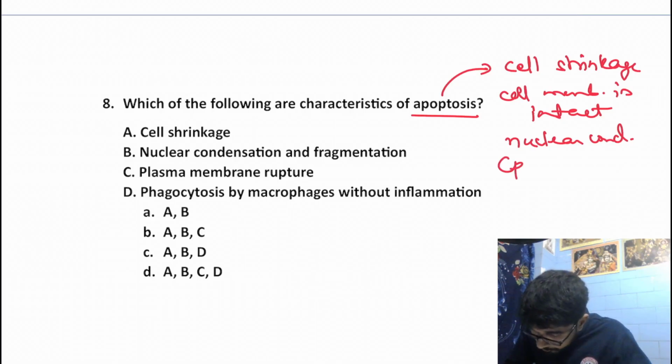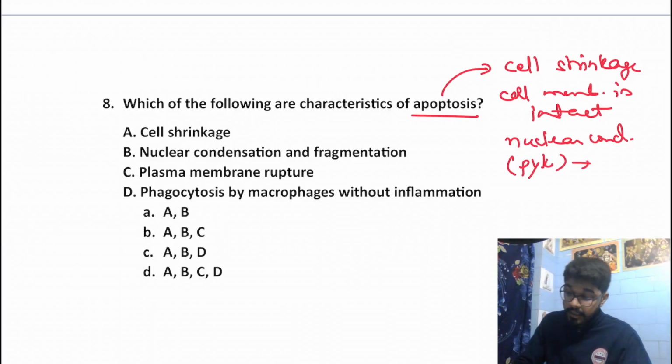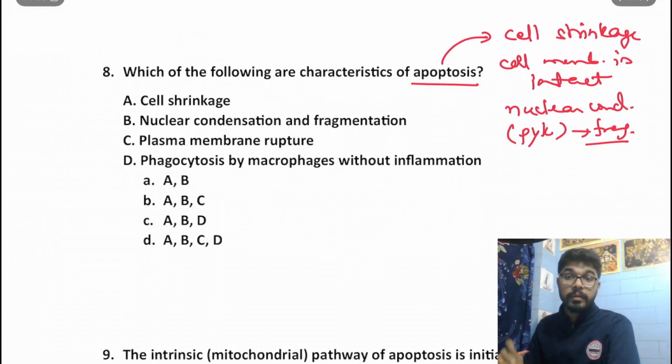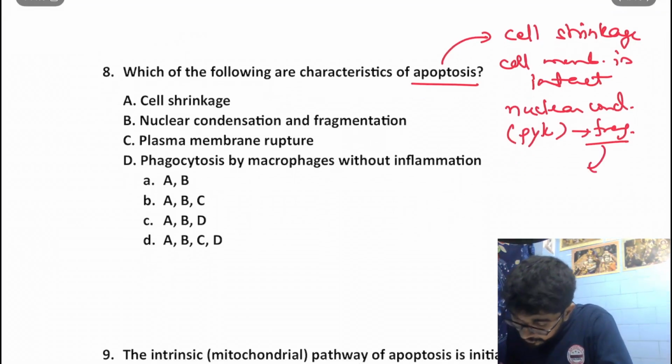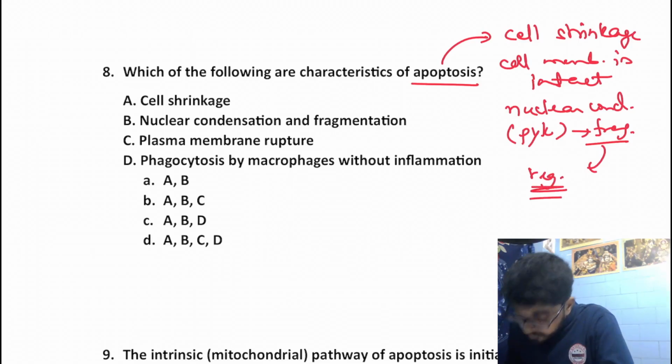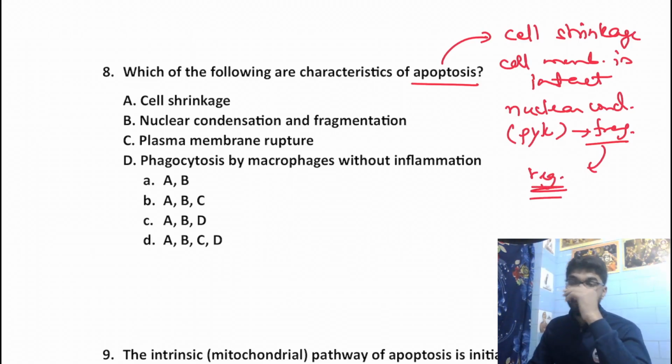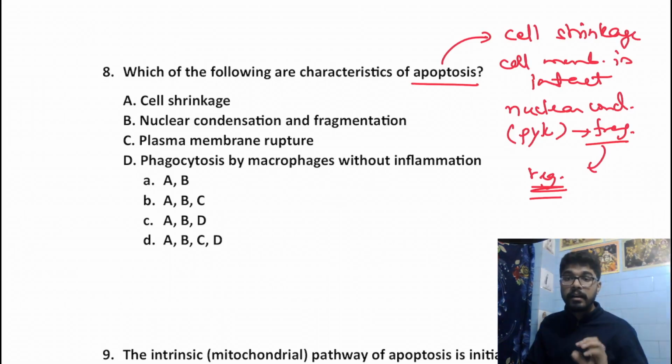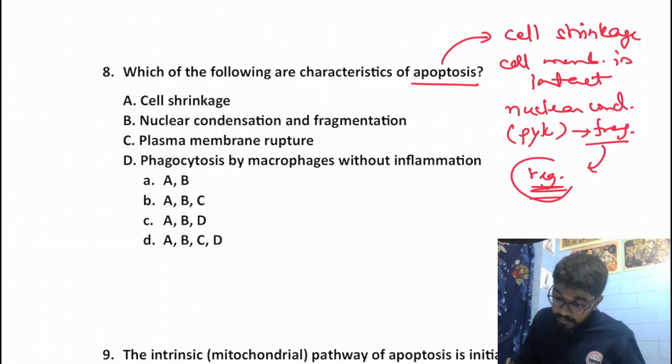Right. That is pycnosis. Pycnosis will be present, and even fragmentation of the nucleus. The condensed nucleus will be present, and the fragmentation would be regular. This fragmentation is done by DNase enzyme, and it breaks the nucleus into regular, equal sized fragments in apoptosis. And then what happens?